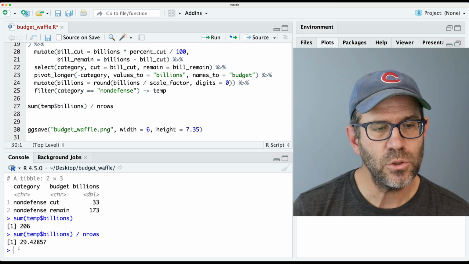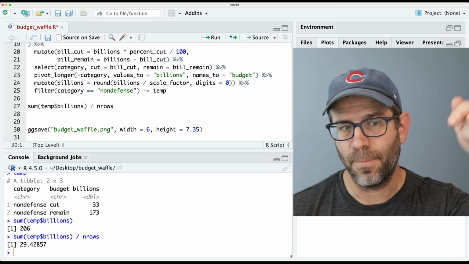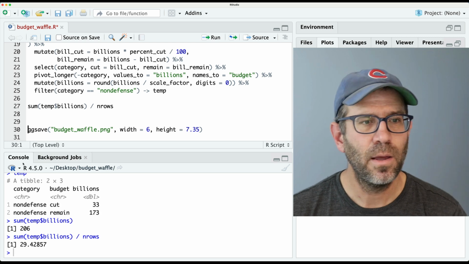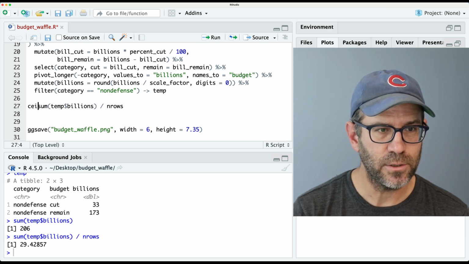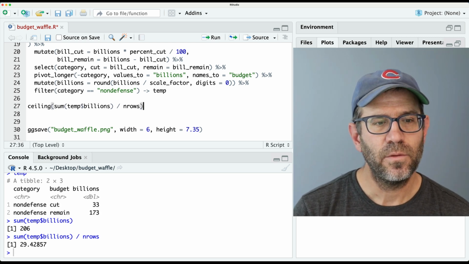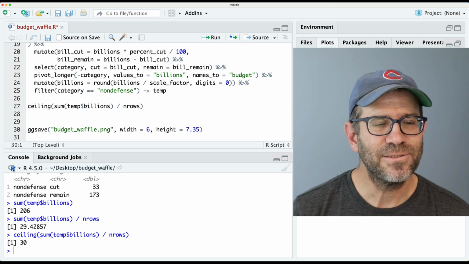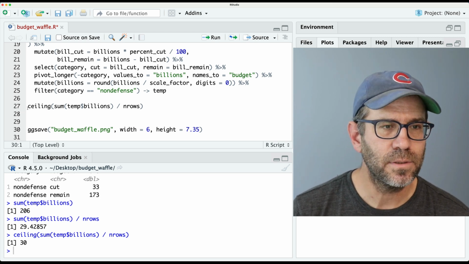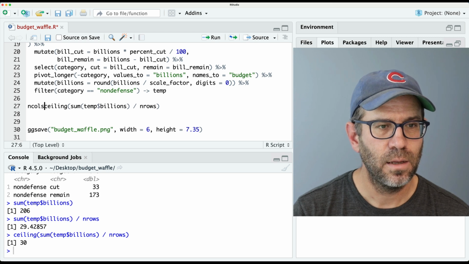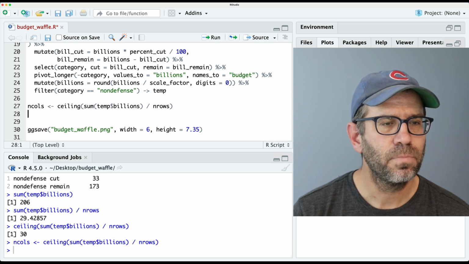And so what I want to do is I actually want to round this up. I want to make sure that it's always rounded up. So if I use the ceiling function on this, then that will become 30, right? Very good. We got 30, right? And so that is the number of columns that I want. So I'll say n cols equals that.